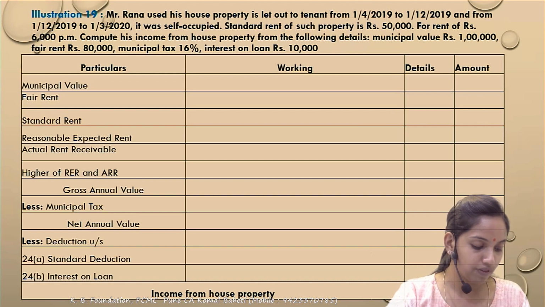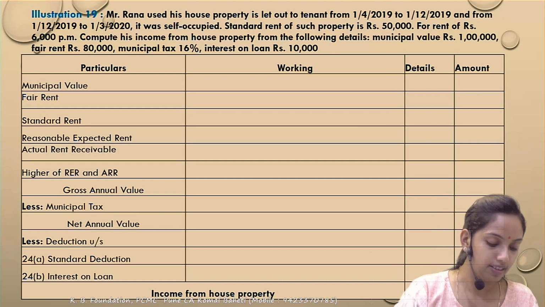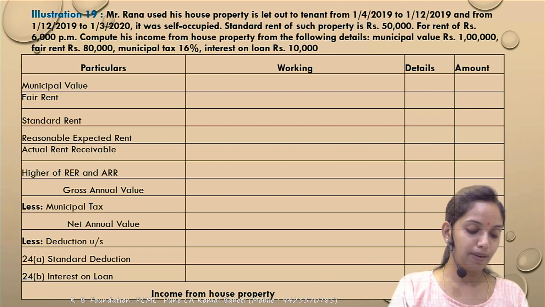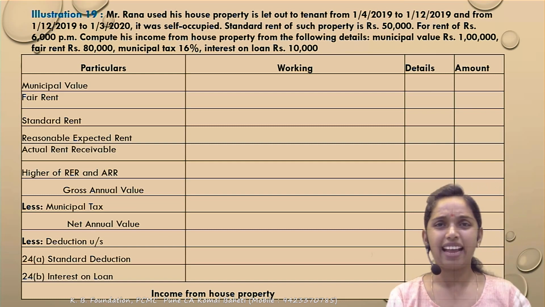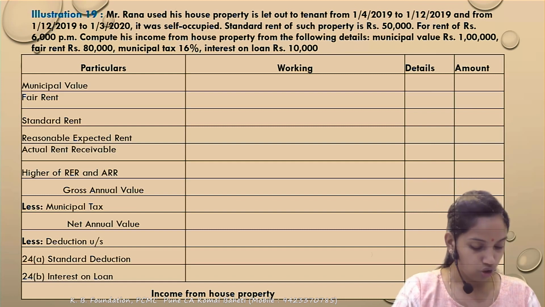The municipal value is 1 lakh. The fair rent is 80,000. Standard rent, given above, is 50,000. Correct. The municipal tax is 16% and interest on borrowed capital is 10,000. It is actually similar to what we had done, so we'll be a little bit fast.